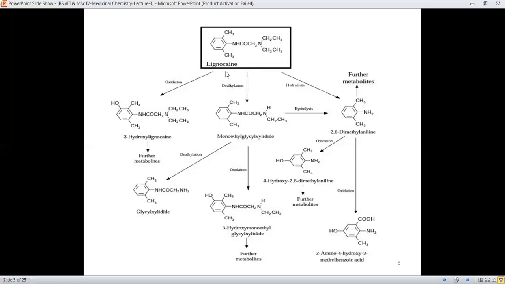That lignocaine molecule, when it undergoes oxidation, and this oxidation occurs in such a way that it results in the formation of 3-hydroxylignocaine molecule. It means that hydroxylation occurs over here on the benzene ring.